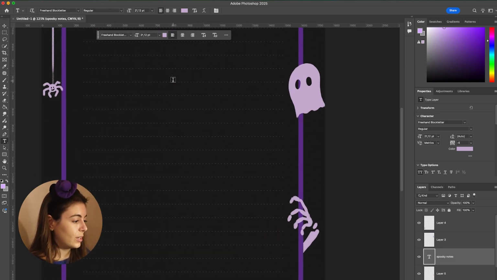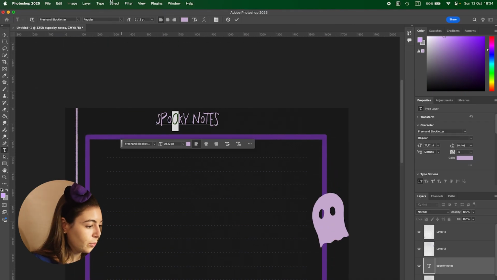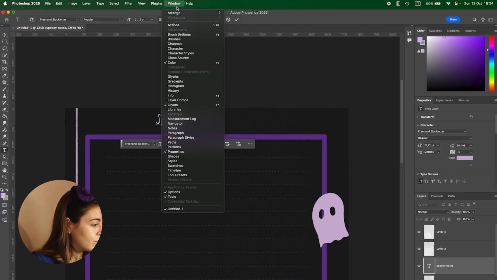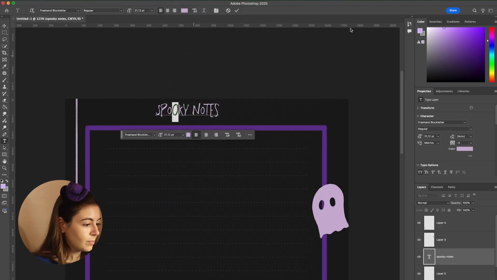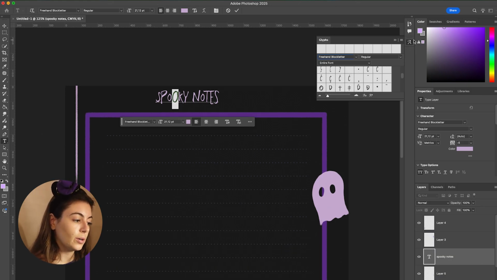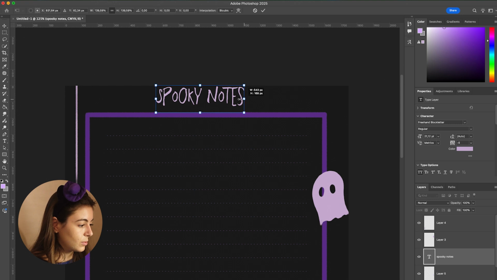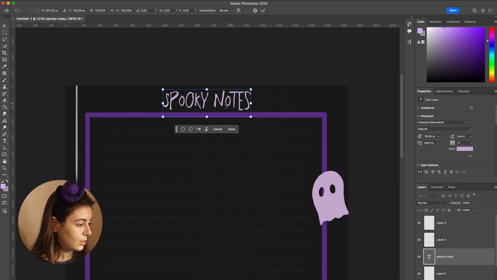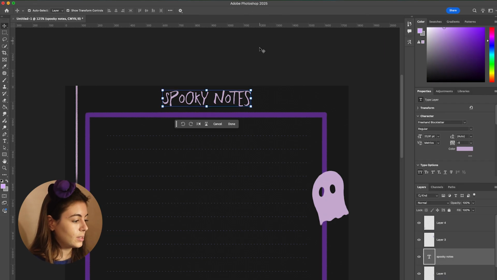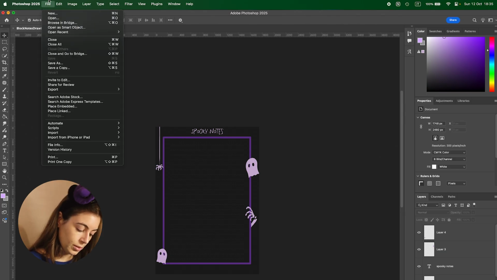Luckily, it changes the O automatically, but if it didn't, we could go to Window, Glyphs, and then we could manually select a different O if the font allows for it. I'm going to resize this one. Let's go to the center, yes. And maybe I want this to be a little bit like this, so I'm stretching the font. Okay, nice.